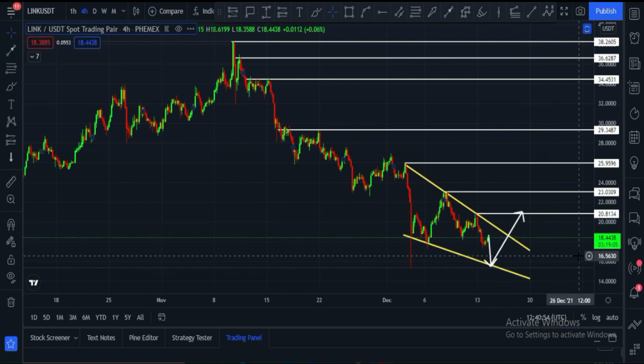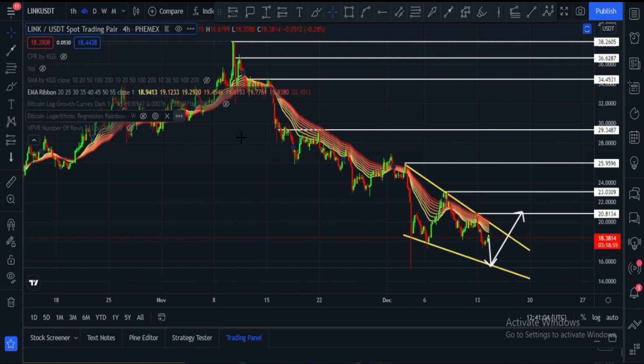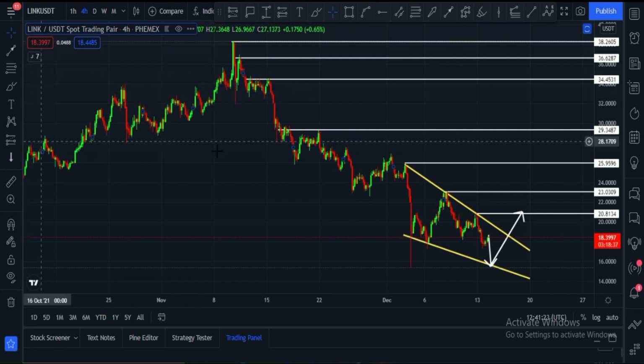Until now we have to wait. Let me show you some indicators. First of all, volume. There is very little volume. We need strong volume confirmation. Let me show you EMA ribbon. EMA ribbon is still at $19.98. You can say $20 price zone. Once Chainlink breaks the EMA ribbon and closes a 4-hour candle above the $20 price area, in that case Chainlink is ready to hit these targets.